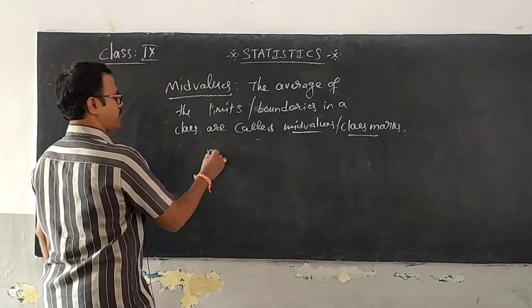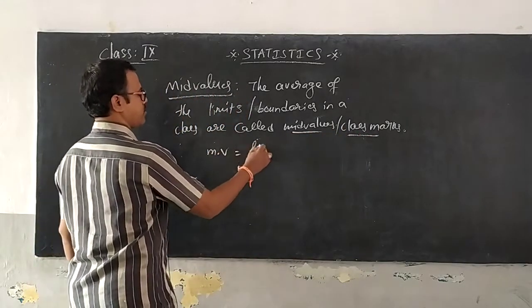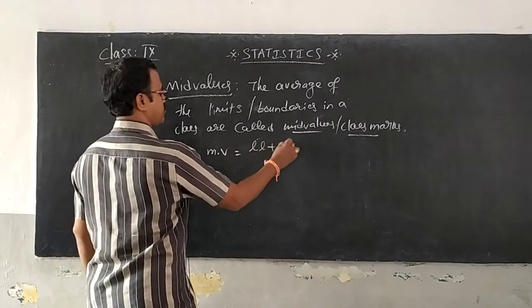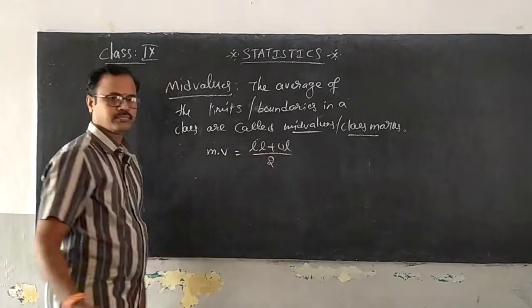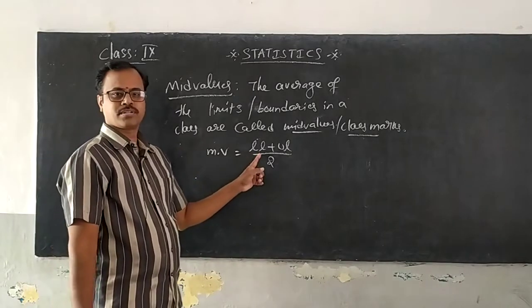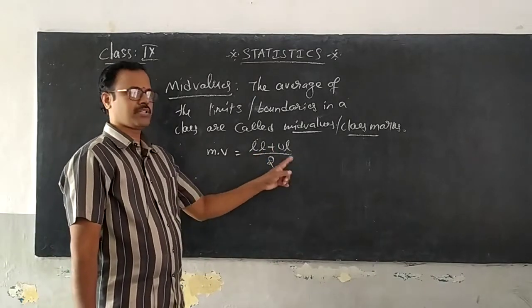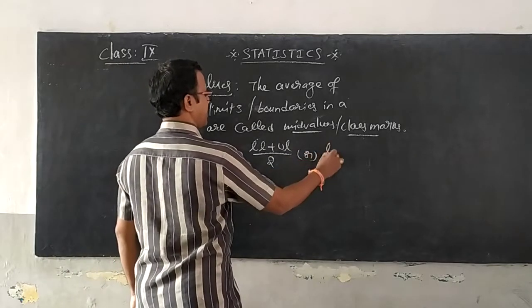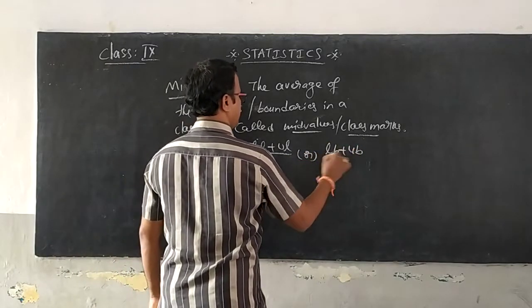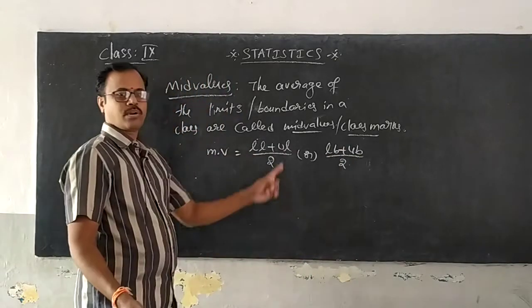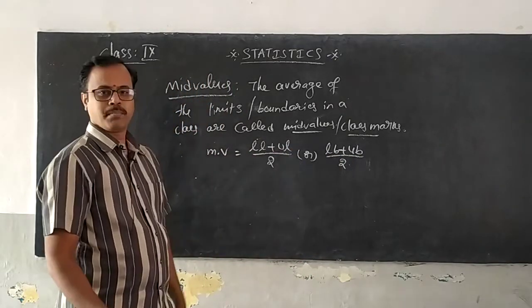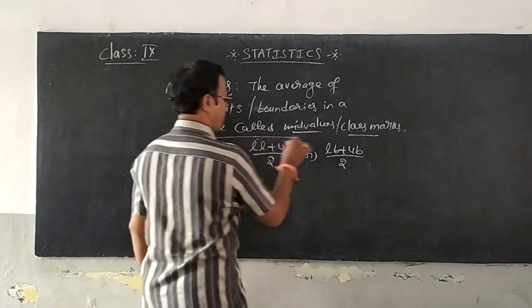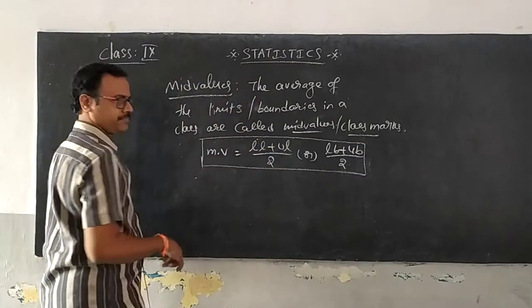So, let us take the formula. Mid value is equal to (LL plus UL) by 2. LL means lower limit, UL means upper limit. Or in place of LL and UL, you can write (LB plus UB) by 2, that is lower boundary plus upper boundary by 2. So, to find the mid values, this is our formula.